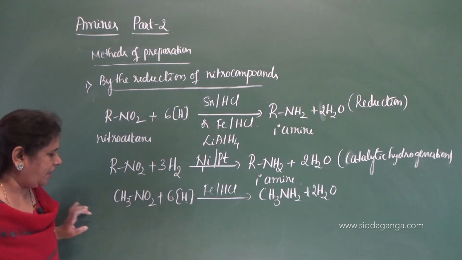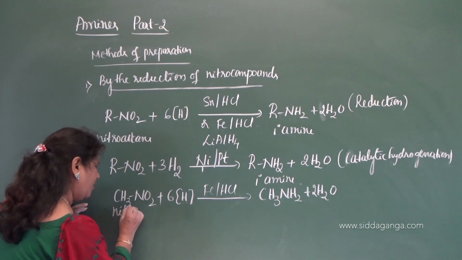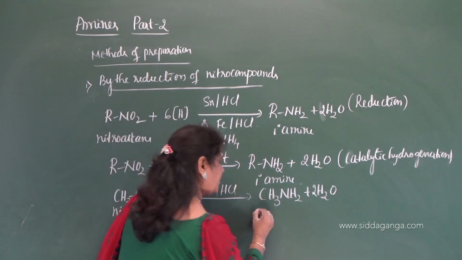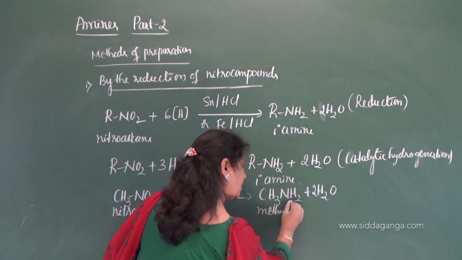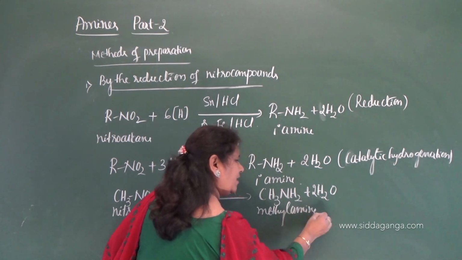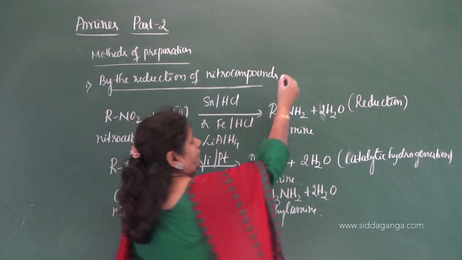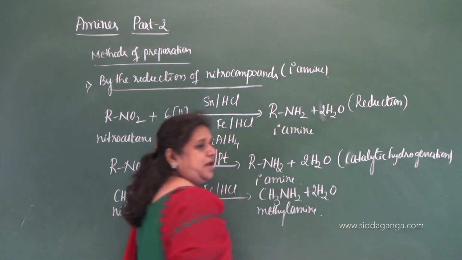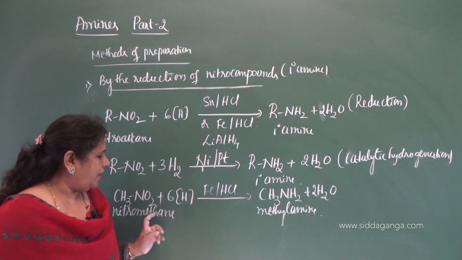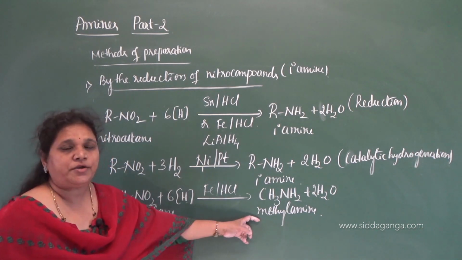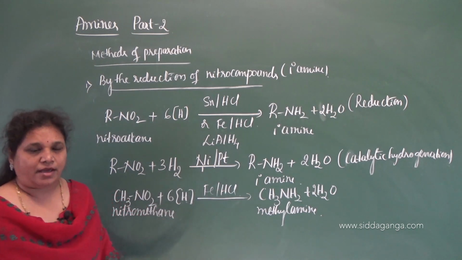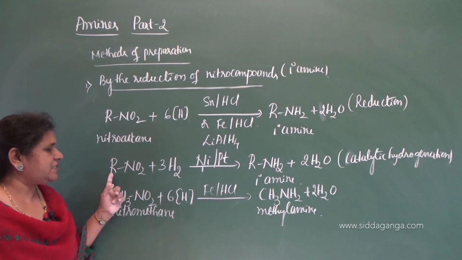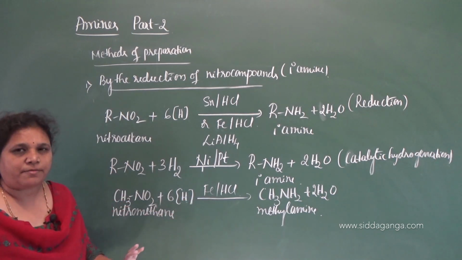So nitromethane gets reduced to methylamine. So this is the method used to prepare primary amines. Okay. So nitroalkanes get converted to alkyl amines, primary amines. So you can take ethyl group, propyl group. By changing the alkyl group, you will get different primary amines.